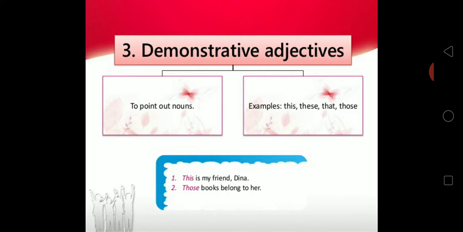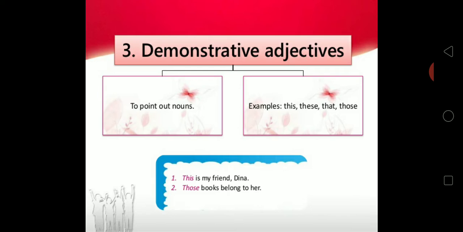Next we move on to demonstrative adjectives. We point out certain things when we use demonstrative adjectives. These demonstrative adjectives point out which person or which thing is referred to. For this we use this, that, these, those. This and that we use for singular subjects, and these and those we use for plural subjects.